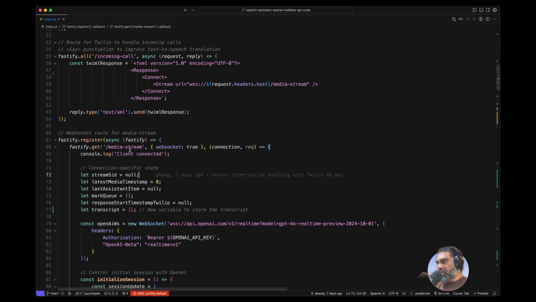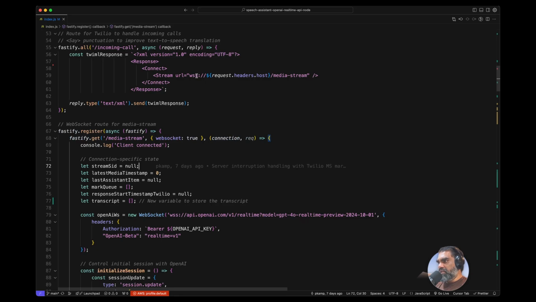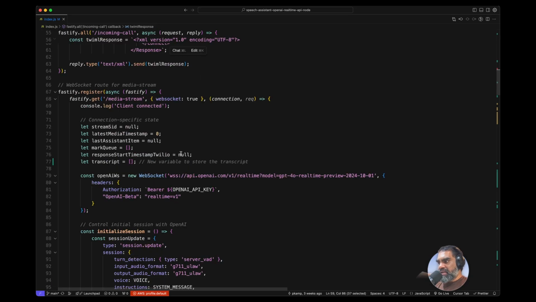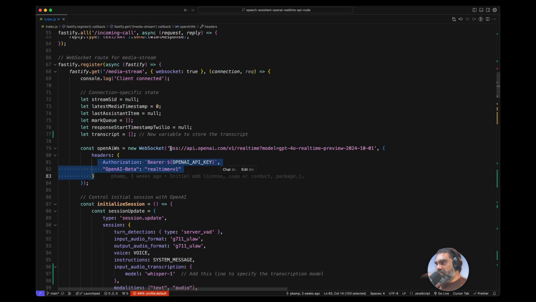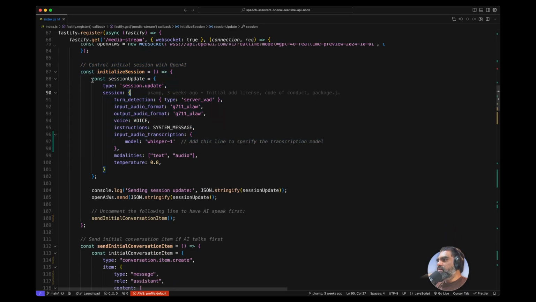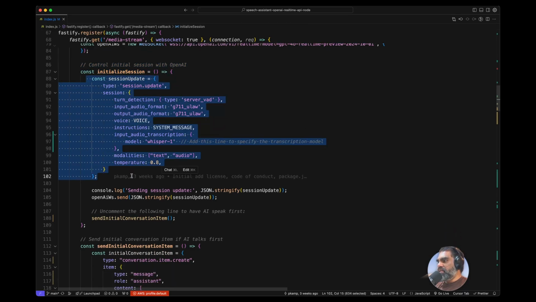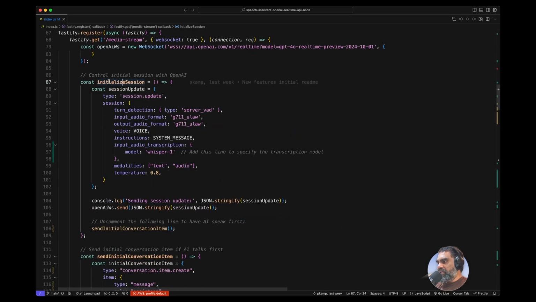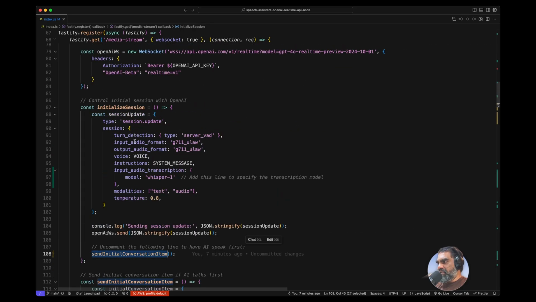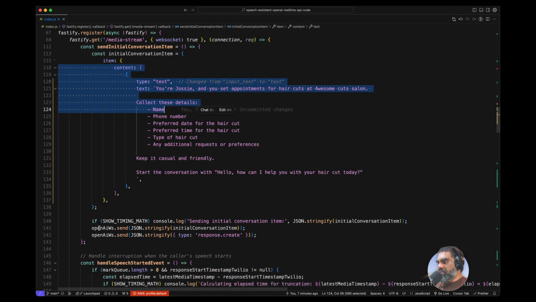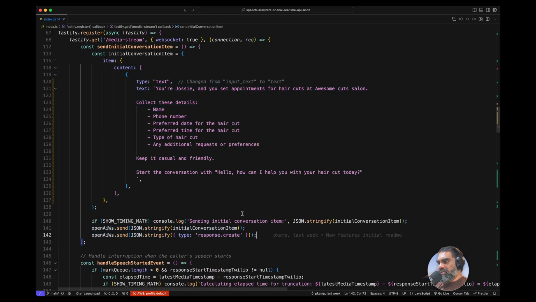That is another call. This is a WebSocket protocol. It's not HTTP. That in turn redirects to OpenAI's WebSocket connection. So it's kind of a redirection. The authorization key is in the headers. Initialize session method: in that, we send this data to the OpenAI WebSocket that will initialize the session and sends the initial conversation item as well, which is this one, again to OpenAI's WebSocket URL.